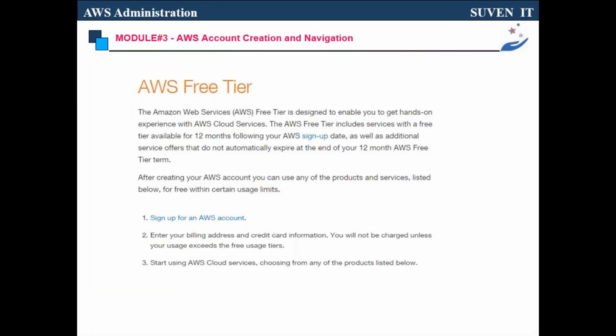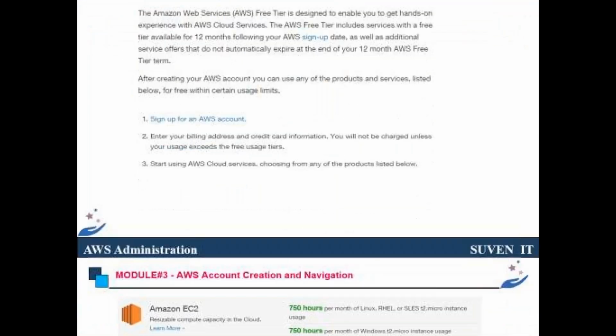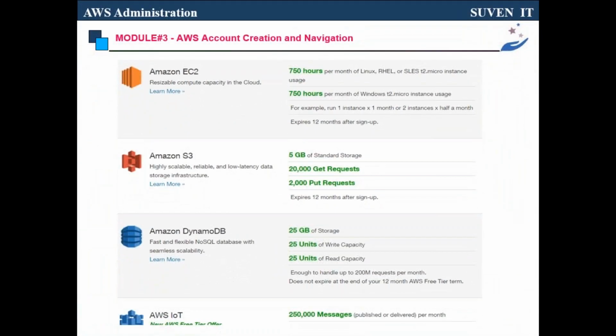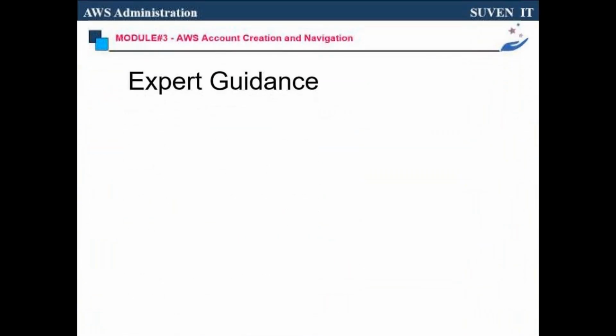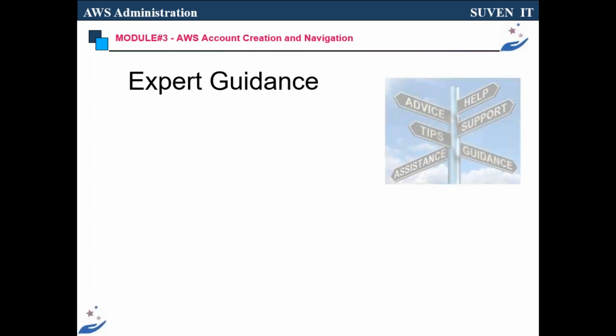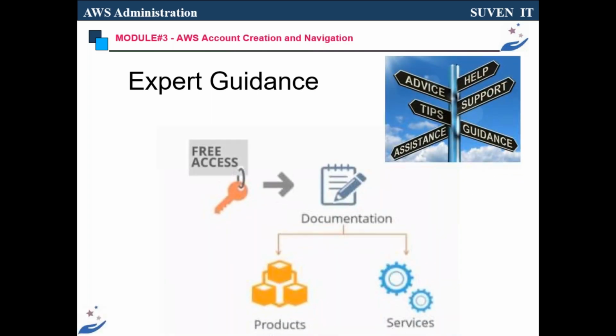Also, you should understand what the free tier is, why we need it, what we can do with it, what the advantage of the free tier is, how to manage it, and where we can see it. Just go to aws.amazon.com/free, try there and you can find this. So that is one thing. Then coming to